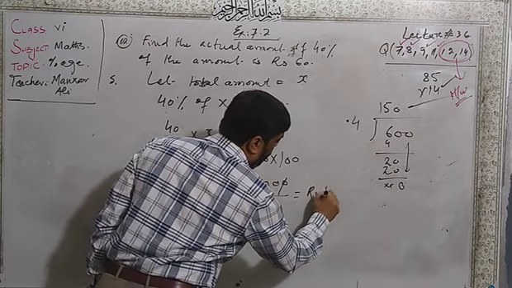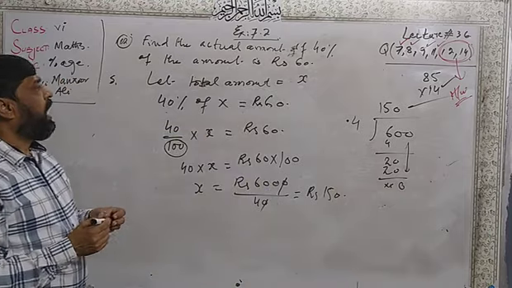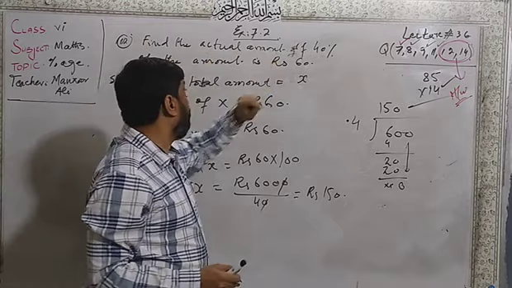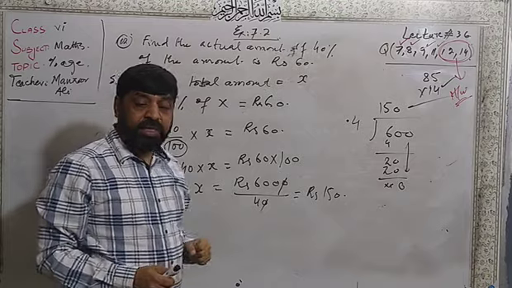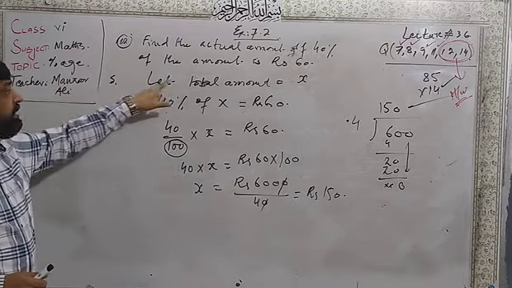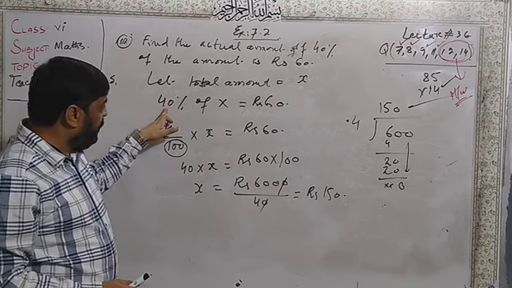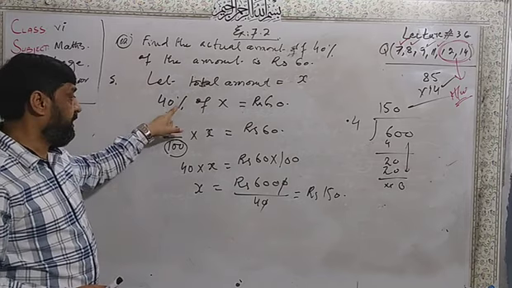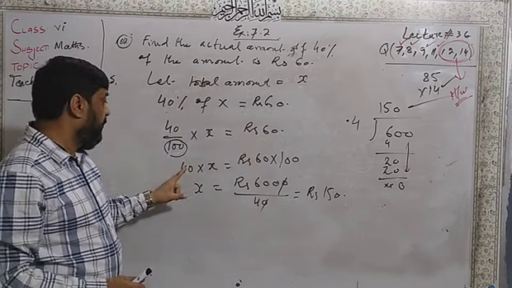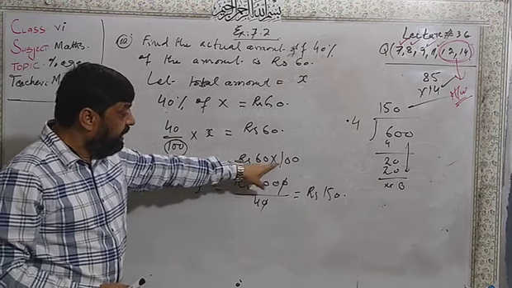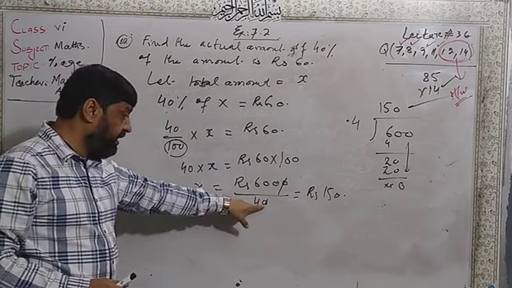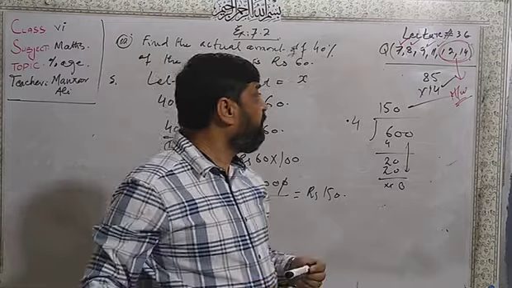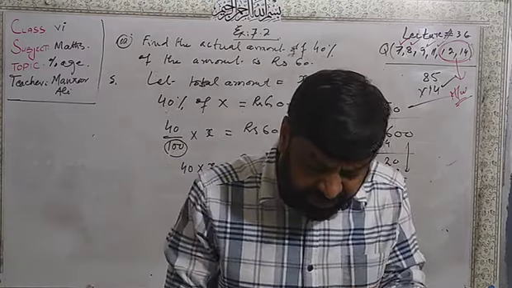Here, what is the total amount? Find the actual amount if 40% of the amount is rupees 60. That is 150. Let's suppose total amount is X. 40% of X is equal to rupees 60. Now 40 divided by 100, remove the percentage, multiply by X equal to rupees 60. Now 40 into X equal to 60 into 100. Now 40 will be shifted to the other side. 0, 0 cancel. 600 divided by 4. We got the 150.